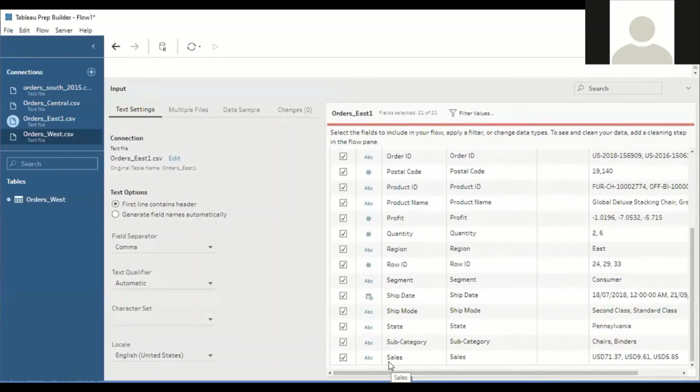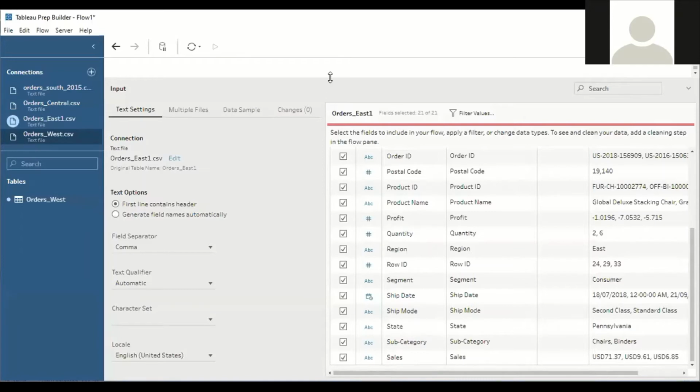Yesterday I was practicing this data set. I saw that sales starts with the prefix USD, 71.37, right? So it is a USD string, and the data type is string here. So cleaning of the data is required here.